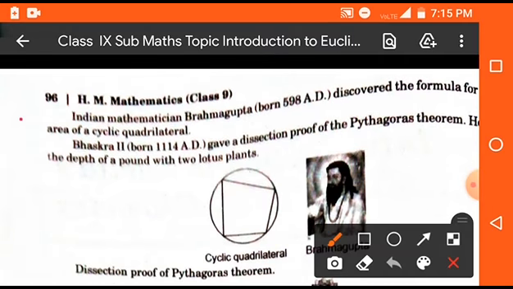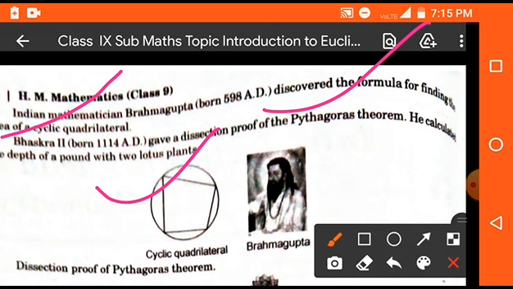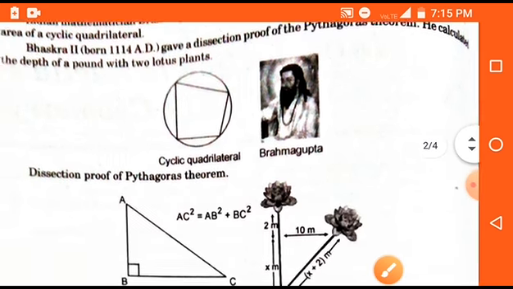Now students, we will discuss here some important Indian mathematicians. Indian mathematician Brahmagupta discovered the formula for finding the area of a cyclic quadrilateral. So he described what a cyclic quadrilateral is and how we can find its area. As you know, a cyclic quadrilateral is a quadrilateral whose vertices all lie on the circumference of a circle, and it was discovered by Brahmagupta, the Indian mathematician. Clear?